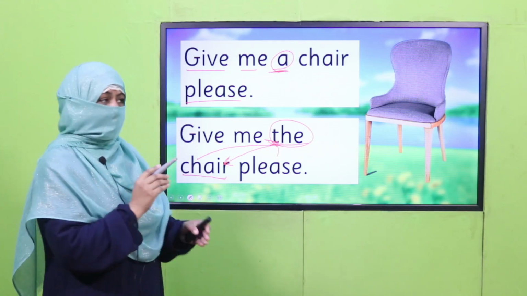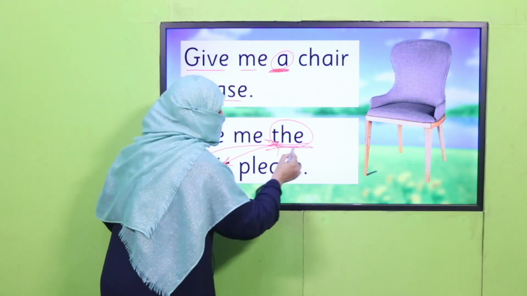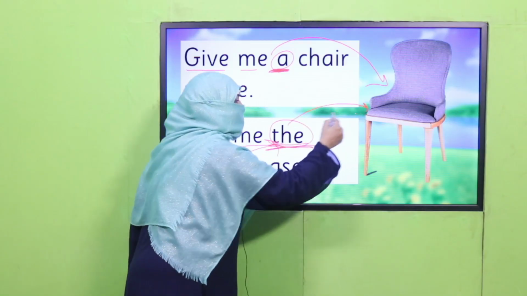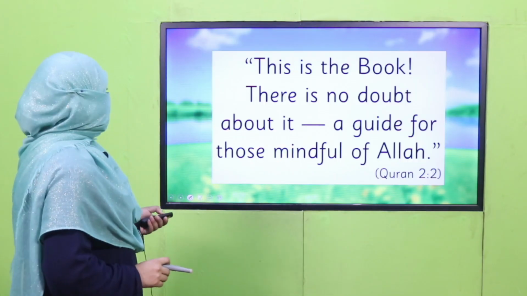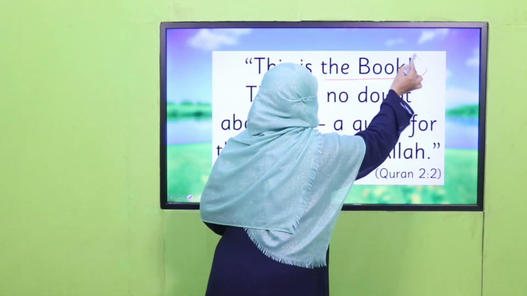Are you clear? Now this is the indefinite article and this is the definite article. This generalizes the noun and this specifies the noun. Do you understand? Okay. And this example from where we started, this is the book.